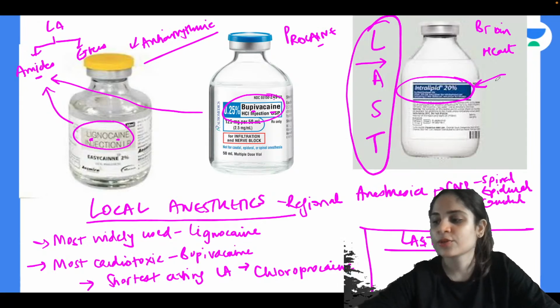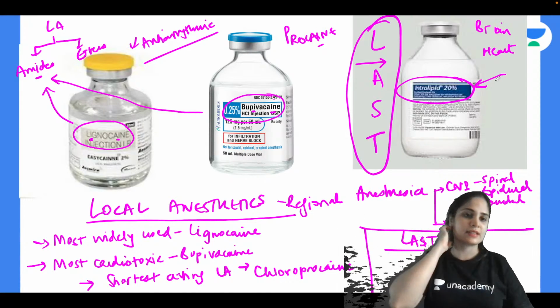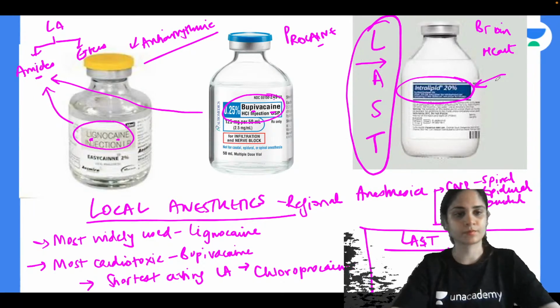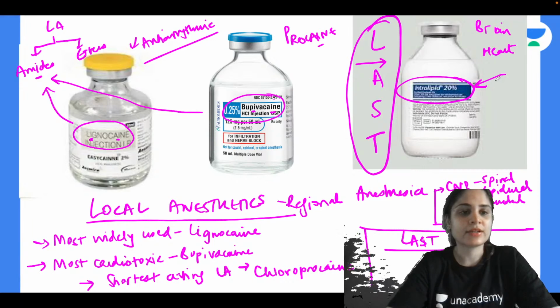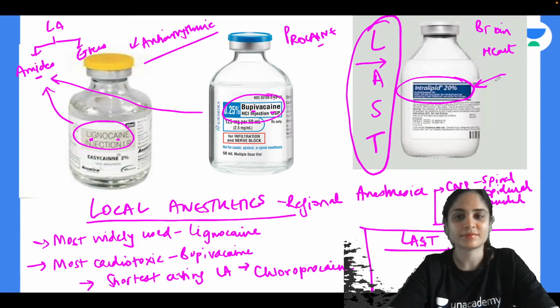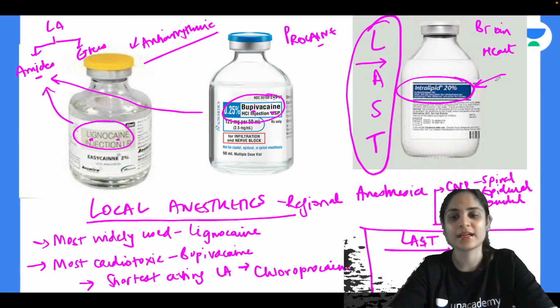Okay, now many of you all get confused between the treatment of all these things. So can you tell me, dantrolene sodium is the treatment for what? Because when I ask people what is the treatment for LAST, most of you all end up saying dantrolene sodium or end up marking dantrolene sodium in MCQs. So can you tell me what is the treatment? Dantrolene sodium is the treatment of what? So that we get out with the confusion. Yes, very good Rameshwar. So dantrolene sodium is the treatment of malignant hyperthermia and not LAST. The treatment of LAST is 20% intralipid.